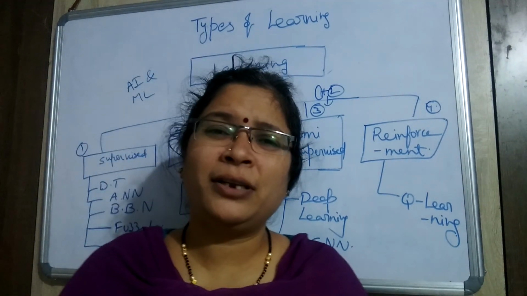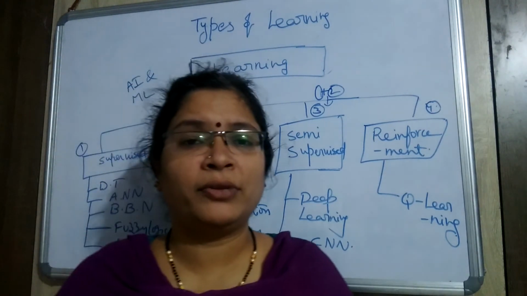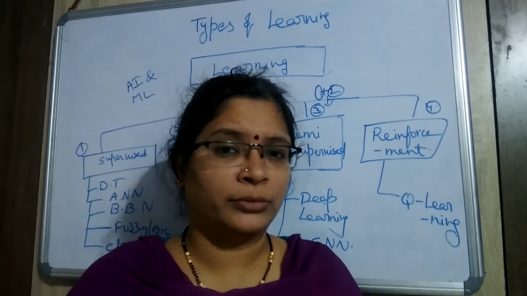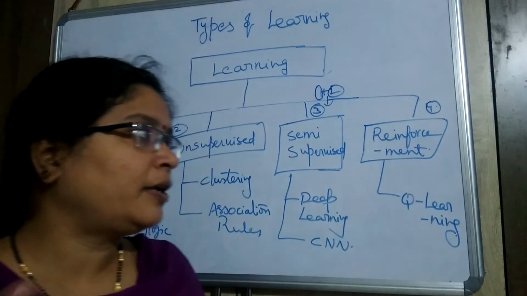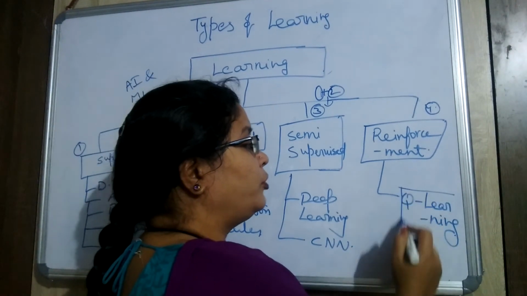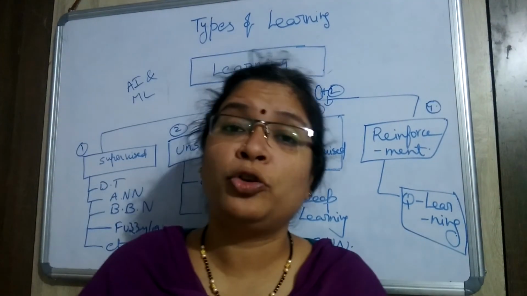Reinforcement learning means that whenever you work with an agent, you either punish it or reward it. In reinforcement learning, one of the most widely used sophisticated methods is called Q-learning.